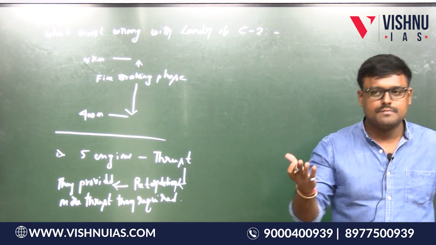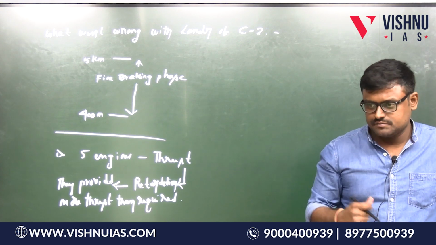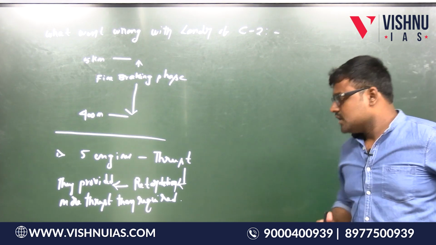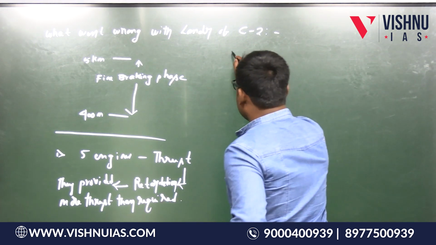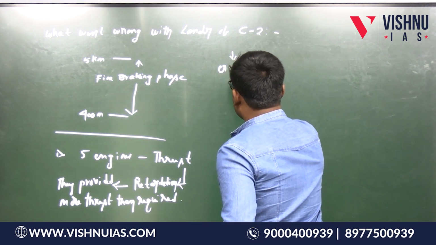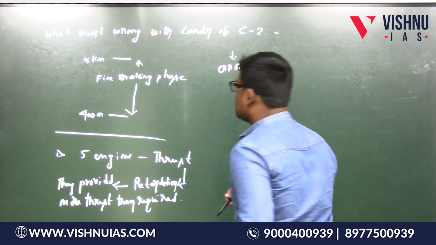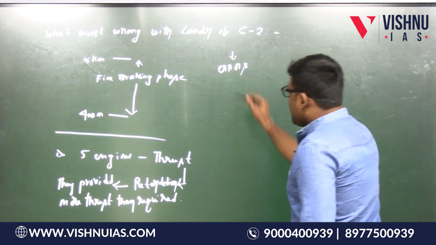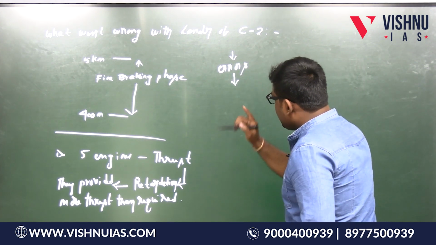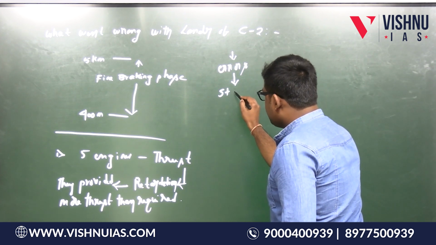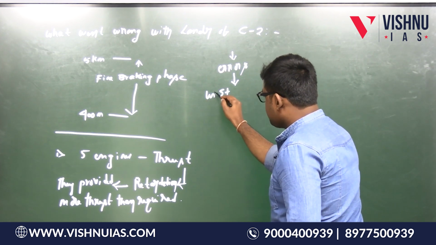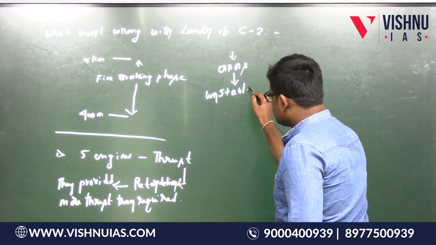Thrust means it can be force. So they provided more force than required. Because of this, errors occurred in the lander, and all these errors got accumulated and the lander became unstable. It lost stability.